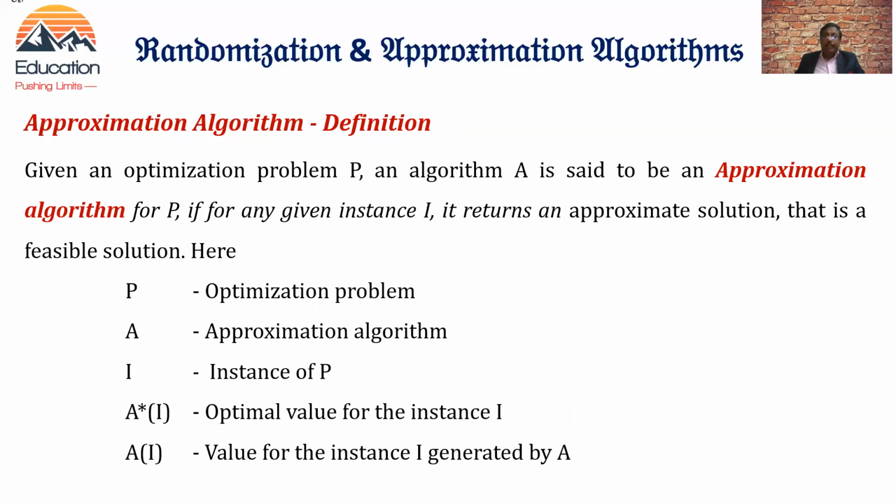So we are not going to get the exact solution using the algorithm, but an approximate solution, and that solution should be a feasible solution.